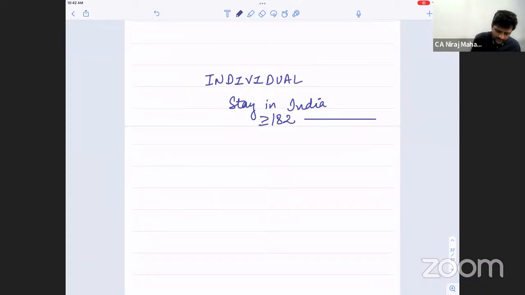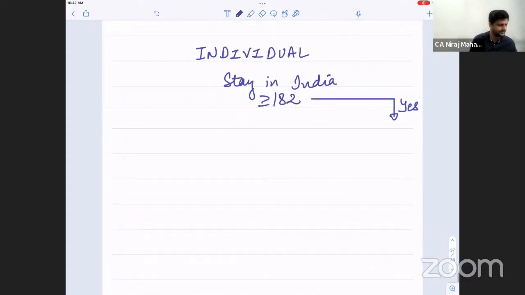Obviously, we're drawing a diagram, so keep some space on the left hand side. If the answer is yes, basic condition number 1 satisfied? Tell me. Please type also. You can unmute also if you want. It will be easier and faster for us. Done till here? Yes. Basic condition number 1 satisfied.